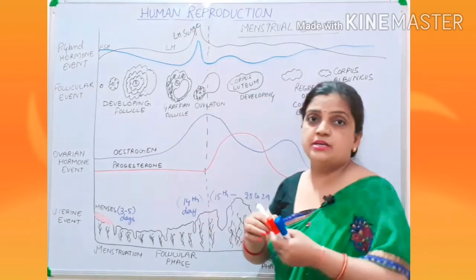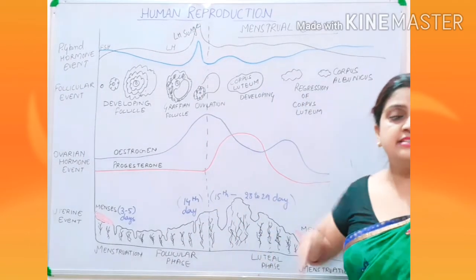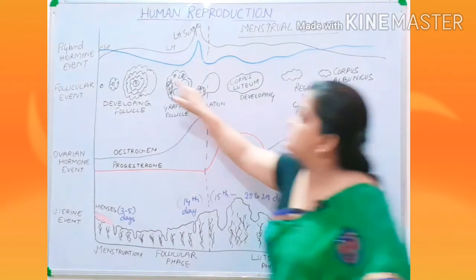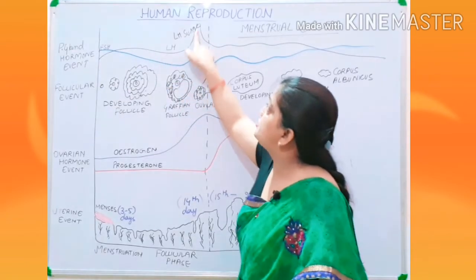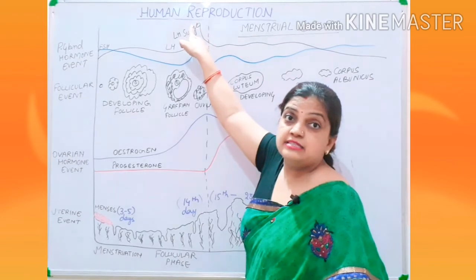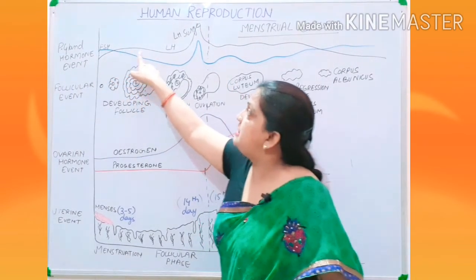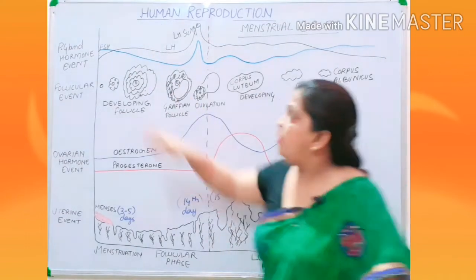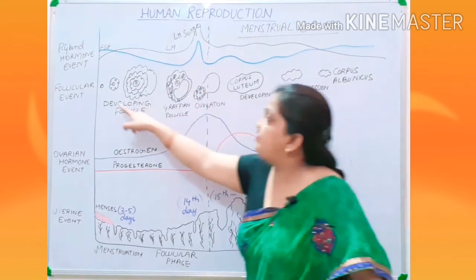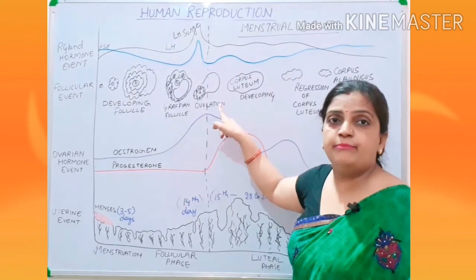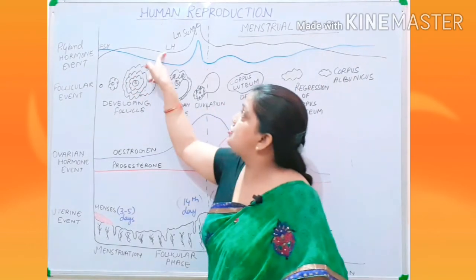LH surge is a process of hammering, a process of the peak. You can see that at this level the LH is at the highest peak. From the beginning you can see that LH is at the lowest level. FSH is working. FSH is allowing the development of the follicles, but LH is not having any role.